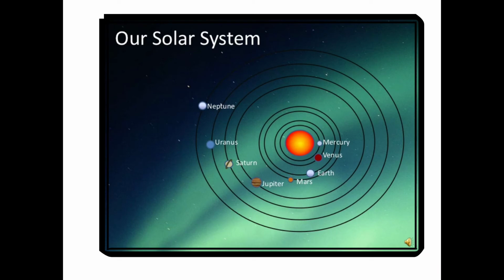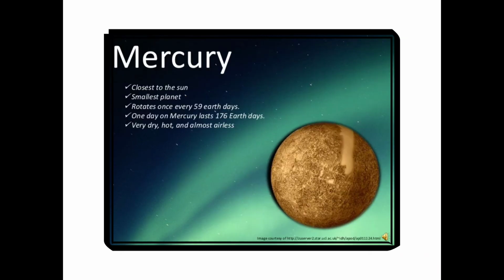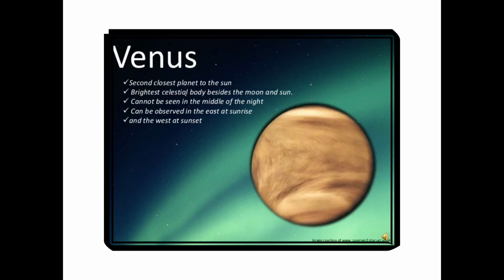Now we are talking about our solar system. One by one, we are discussing a brief, small description about each and every planet. Mercury: closest to the sun, smallest planet, rotates once every 59 Earth days. One day on Mercury lasts 176 Earth days. Very dry, hot, and almost airless. Venus: second closest planet to the sun, brightest celestial body besides the moon and the sun, cannot be seen in the middle of the night, can be observed in the east before sunrise and the west after sunset.